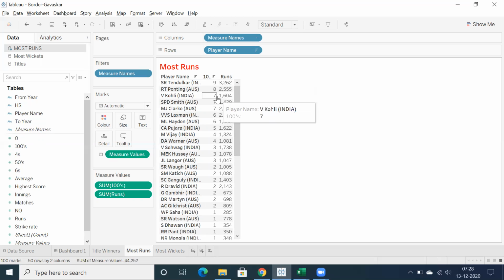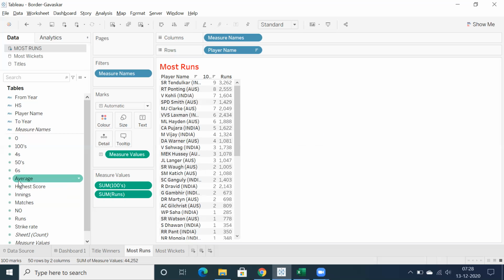And you can see this is the order where Sachin Tendulkar, Ricky Ponting, Virat Kohli, Smith, both the captains, have the same total number. And next to Michael Clarke, we have VVS Laxman, Matthew Hayden, and Pujara with 5.